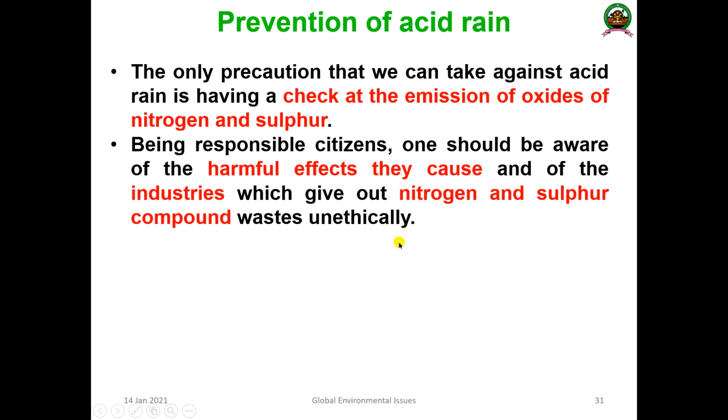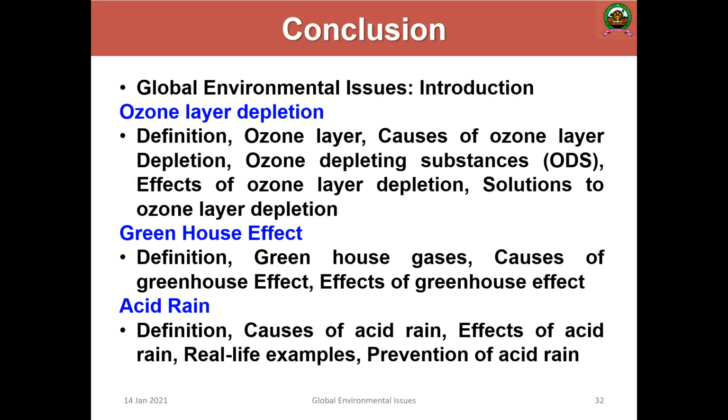There should be provision for the government agency to strictly ban this. Now we have a lot of regulation by the Pollution Control Board of the Government of India. Although we have many such laws, still people are doing these things and damaging the natural resources. That's all, dear students, on acid rain. So we can conclude, dear students, this is the most important topic in this unit as well as the paper. This is really interesting to study.